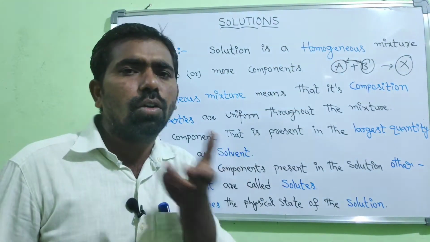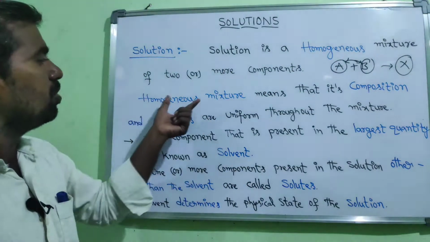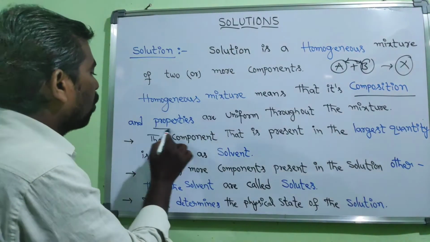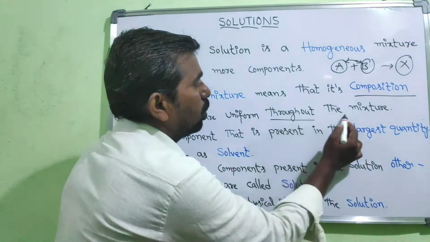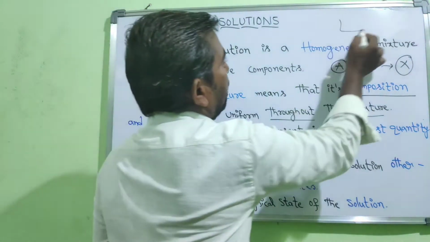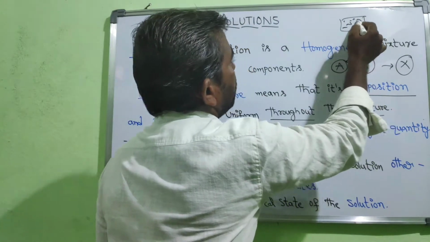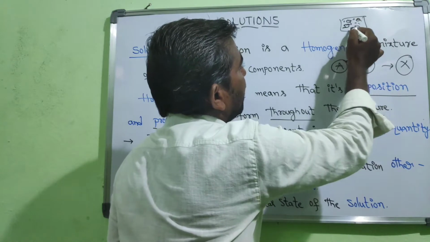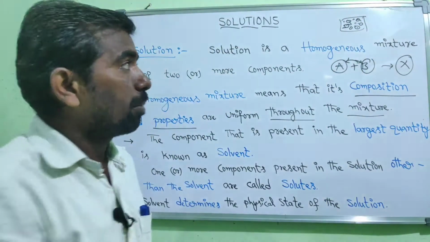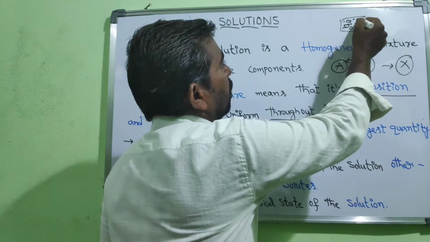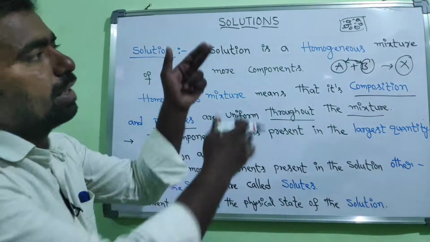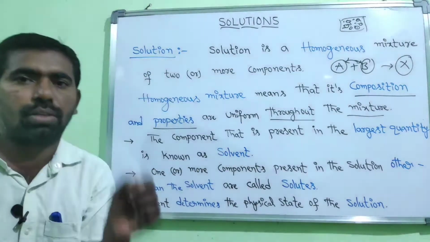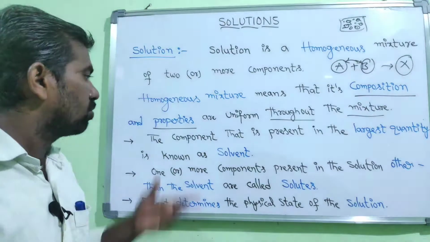That is about the definition of solution. What does a homogeneous mixture mean? Homogeneous mixture means that its composition and properties are uniform throughout the mixture. So the composition at any position in the mixture, and the properties of that composition, are similar at any position throughout the mixture. That is why it is called a homogeneous mixture. That is about the definition of a solution.